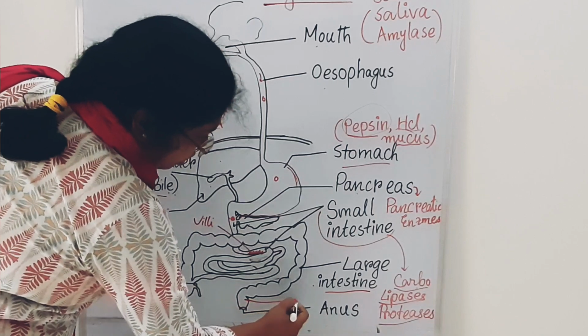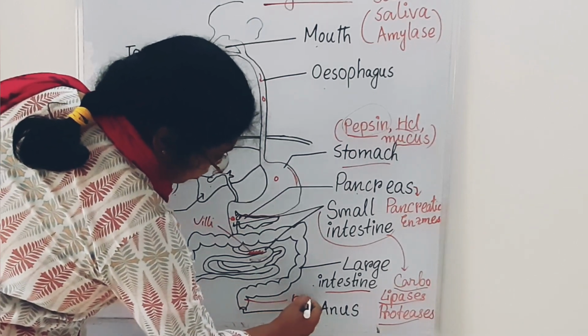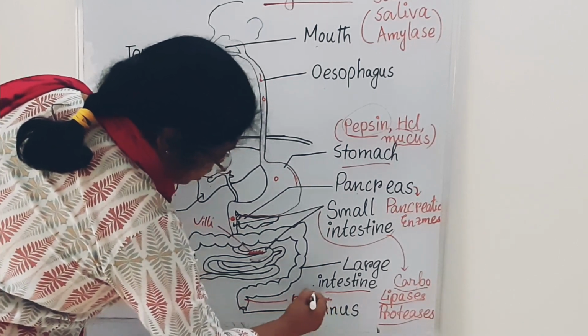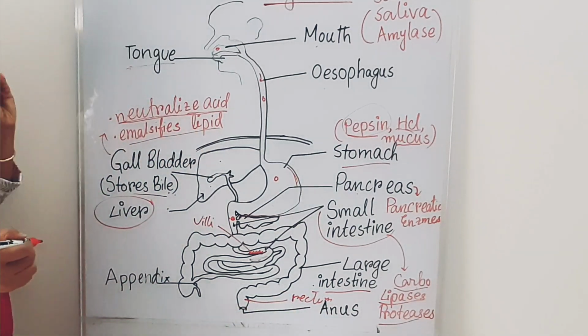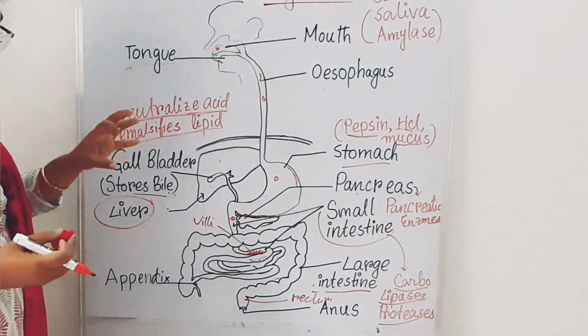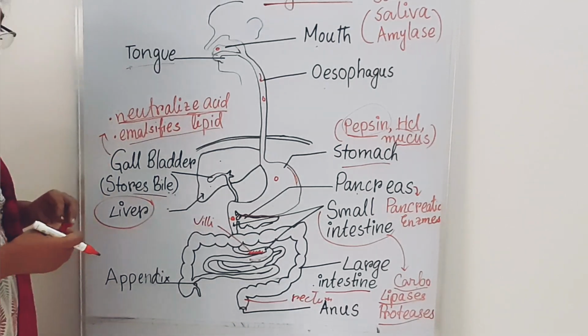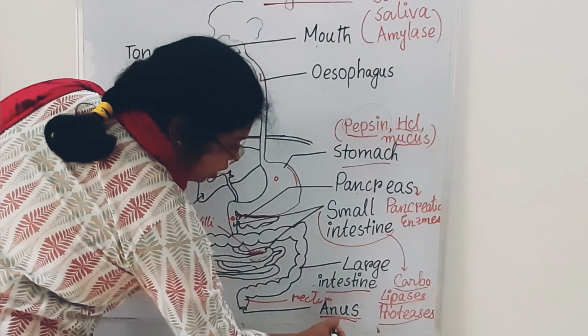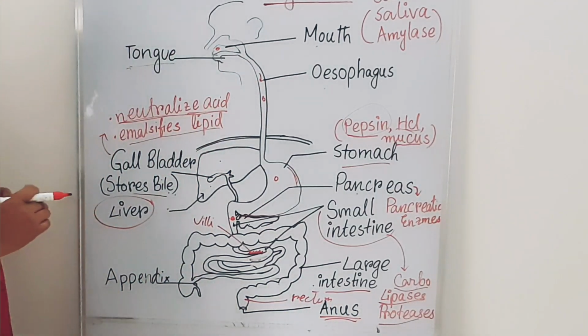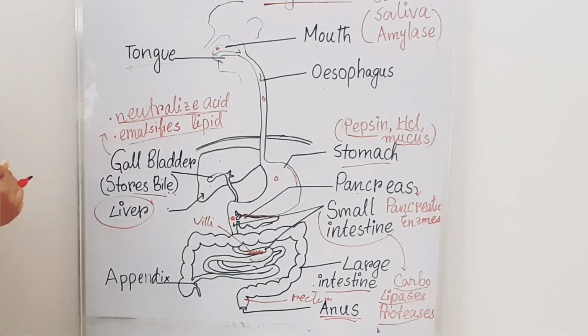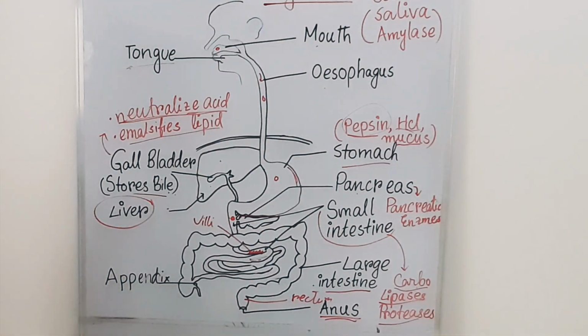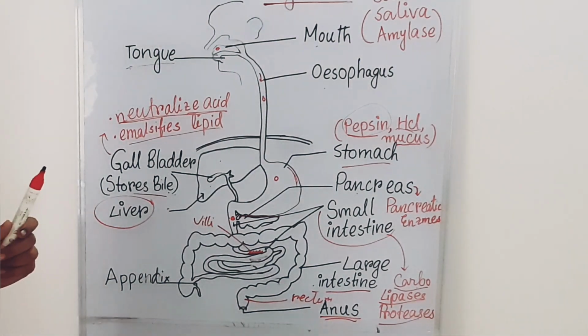Then the rectum holds the undigested food material for some time, for temporary purposes. And then the anus is the opening for ejection of the undigested food material from our human body. That is all about the human digestive system.